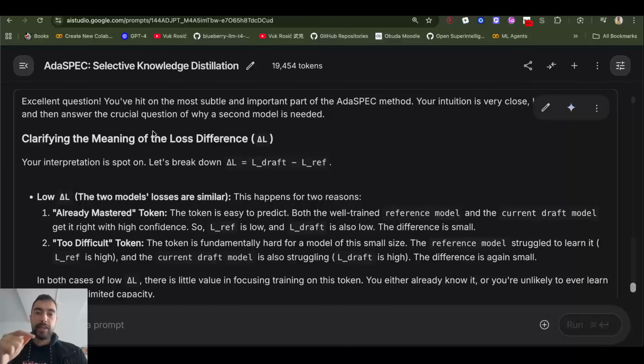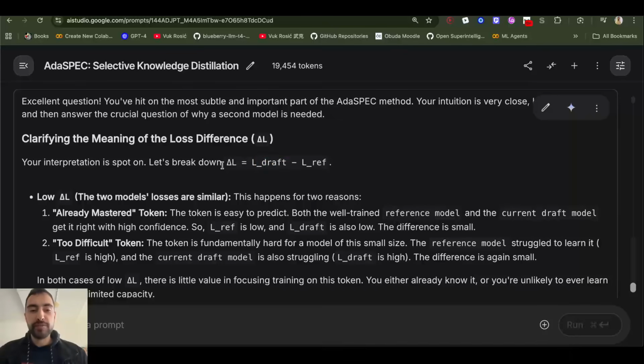So then the loss there would be high. The loss for the small model would be high, because their probabilities are very different. So we want the probabilities to be as close as possible, but if the token is difficult, they will be different, so the loss will be high. I don't want to confuse you with this formula. So here, both reference and the draft, both are the small model.